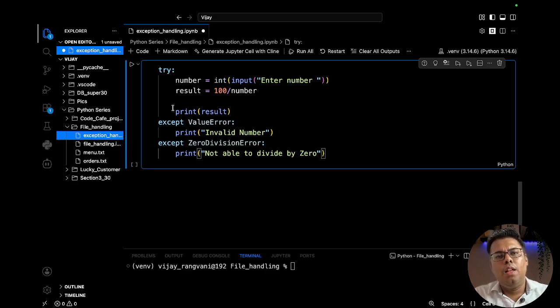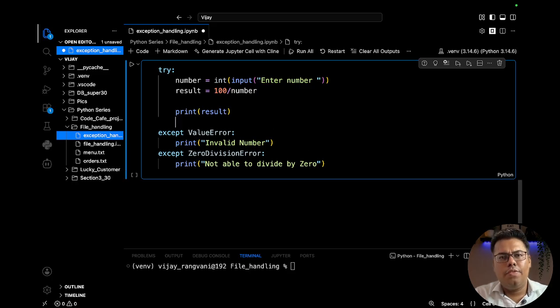Okay, I guess this looks perfectly fine now. Whenever the number is invalid or not an integer, it will give a value error. And whenever we try to convert it and it is successfully converted, but the number is 0, then it will give a not able to divide by 0 error.